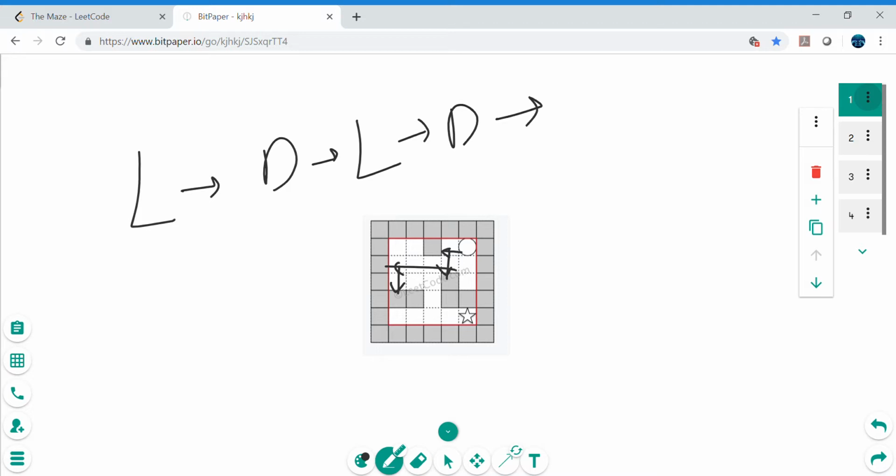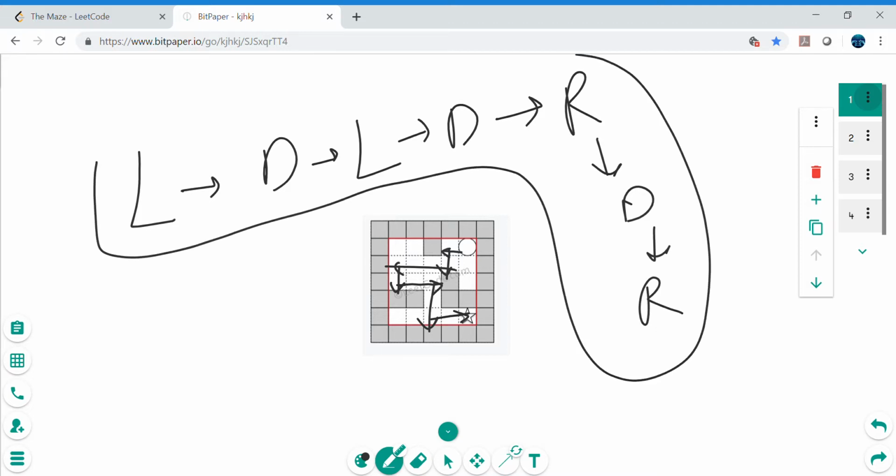Let's say it went down, this is the one option, and then let's say it again hits the right side. And then after right, let's say it again hits the downside, so I will mention here the D, and then let's say it again hits the right side. So this is one sequence of the directions it may follow, and then it may hit the target.